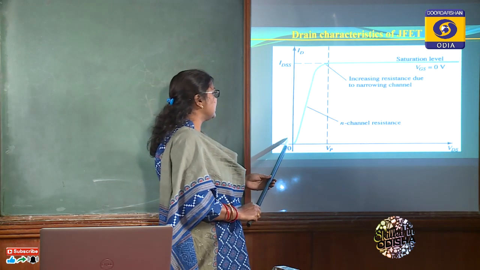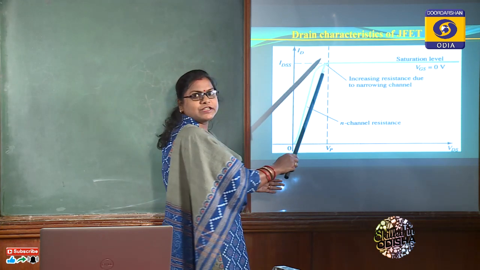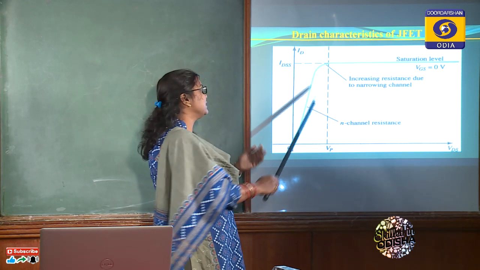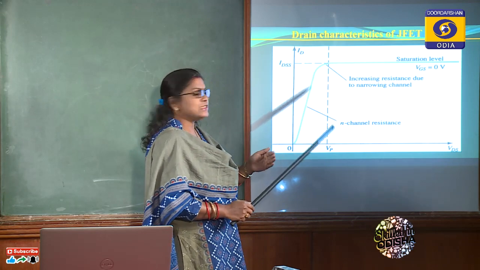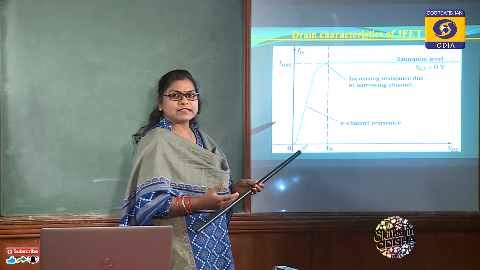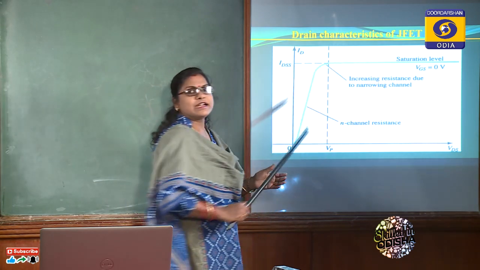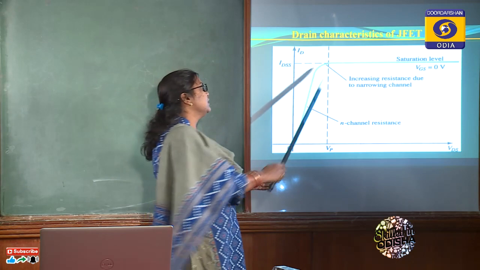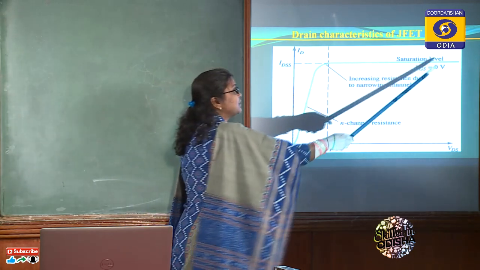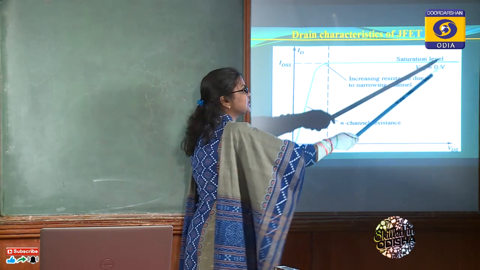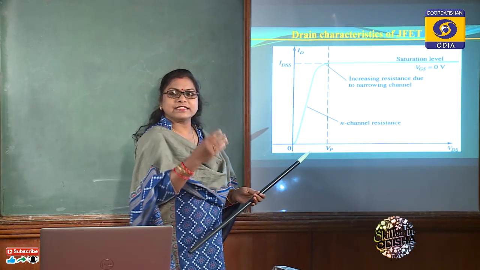This linear increase in current with respect to voltage, this region of the curve is called the voltage control resistance region or ohmic region. And this region where current is almost constant with increase in drain to source voltage, current will not increase at all, rather remains constant. This region behaves as a linear amplifier region, and it is also called the constant current region. After that, if we further increase the voltage across drain and source, a stage will come when breakdown of the junction occurs. In that case current will increase rapidly.